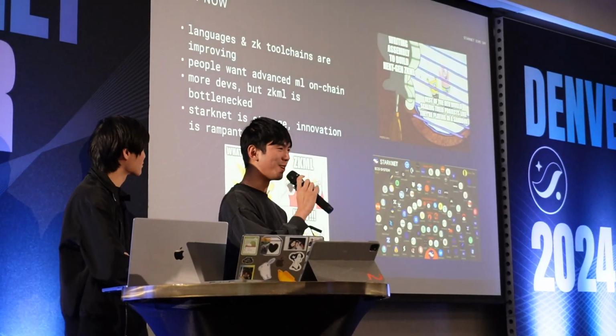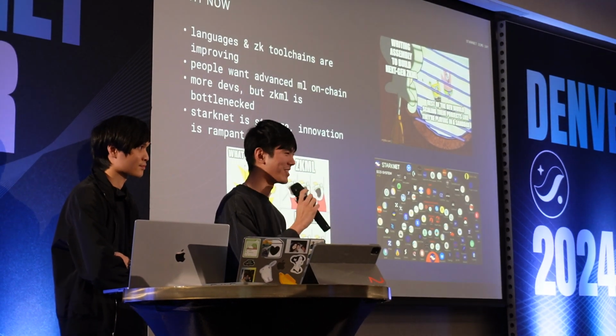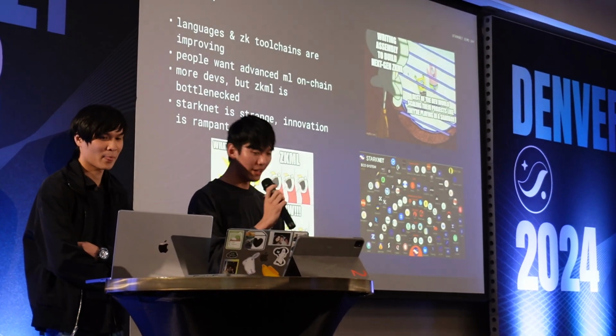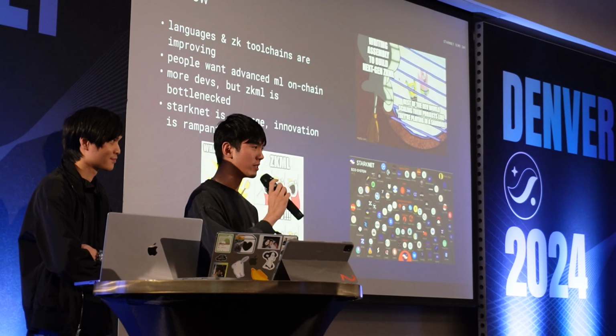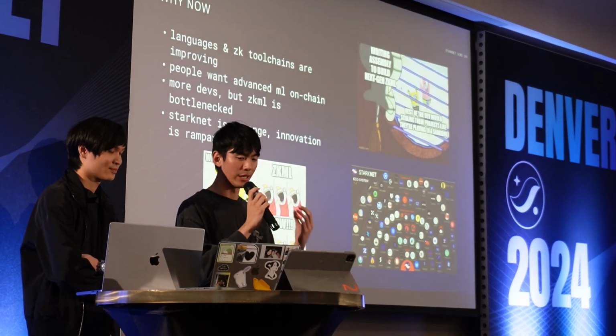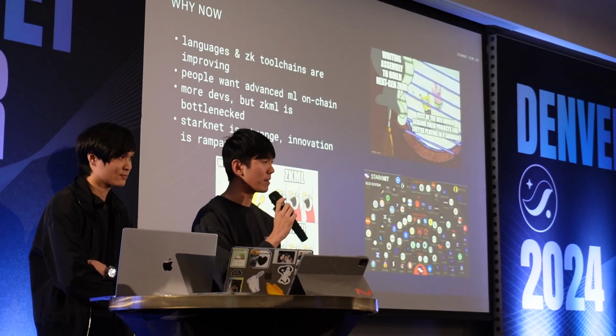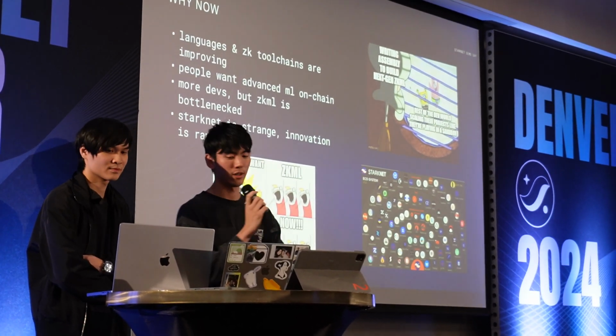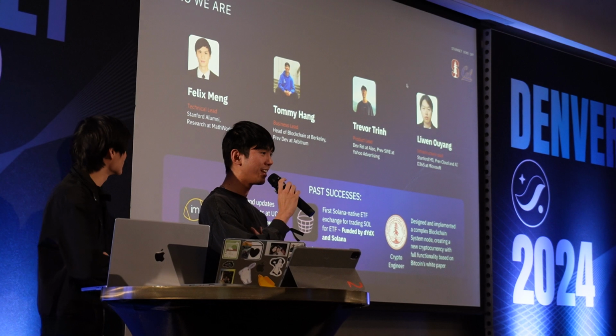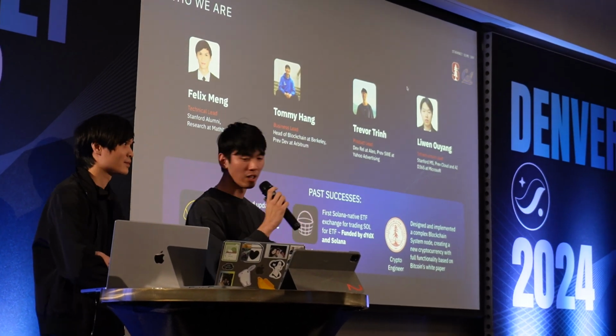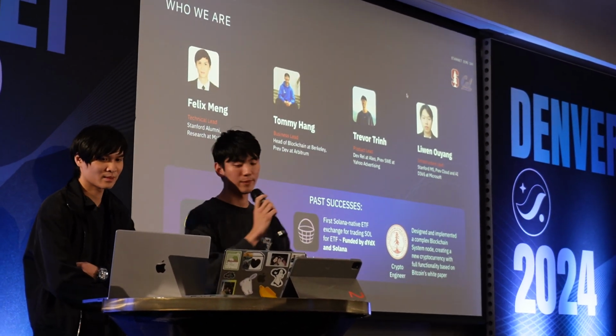So why now? After all, we think that Starknet is an amazing ecosystem and also the mentors in general. But the thing is, we truly believe that Cairo is mature and one of the top ecosystem tools right now. And so we aim to kind of accelerate that and also do it alongside mentors who actually want to help us and actually care. My name is Tommy, and this is Felix, and we're a team coming from alumni and uni students from Berkeley and Stanford.